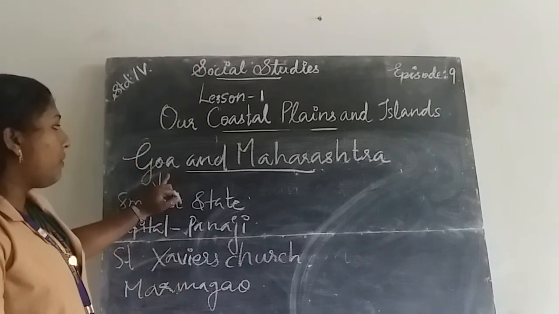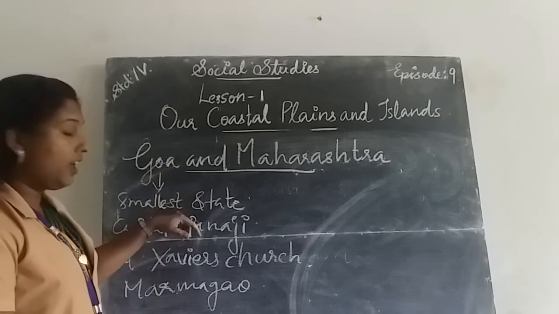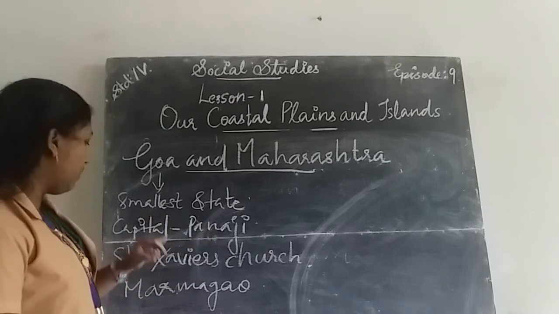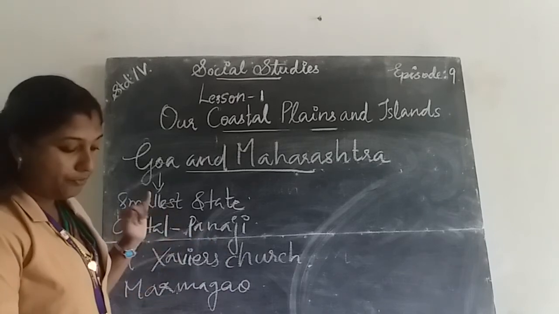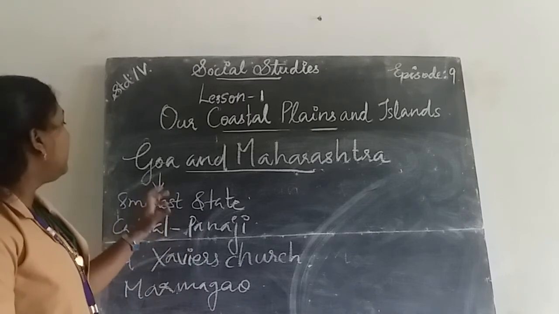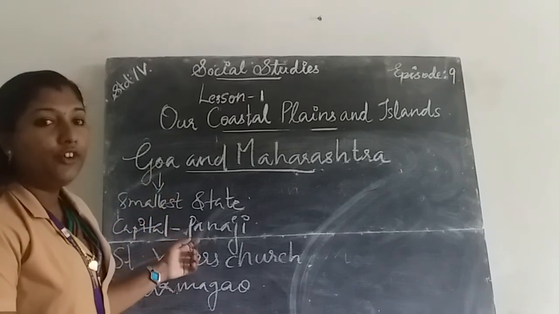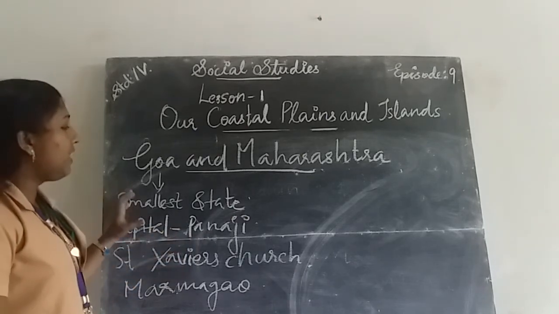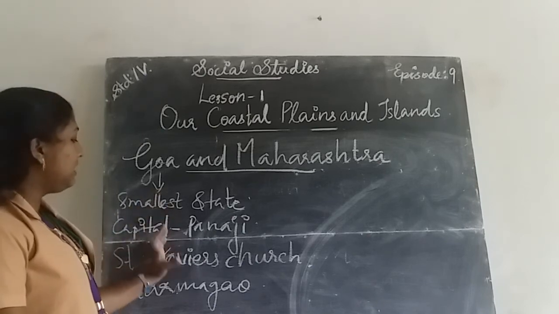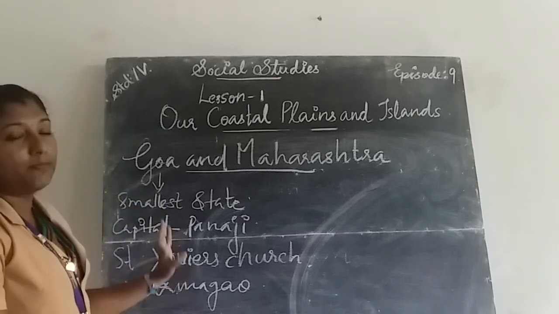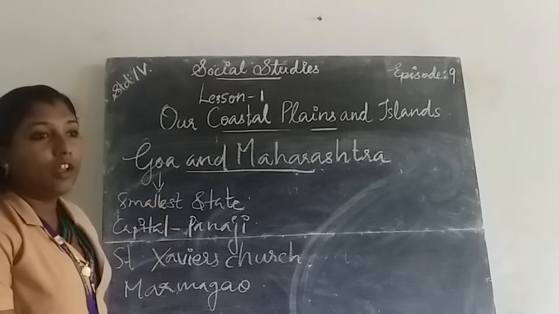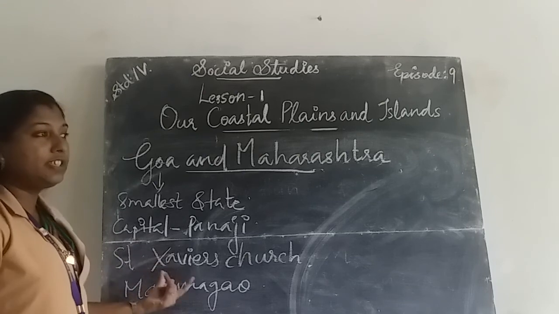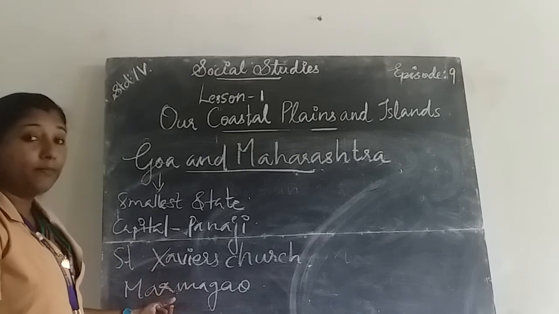Once again about Goa. Goa is the smallest state in our country. The capital of Goa is Panaji. Most of the people who live in Goa are farmers and fishermen. The famous tourist places in Goa are St. Saviour's Church, Mahalakshmi Temple, and Fort Aguada. A major port of India situated in Goa is Marmagao.